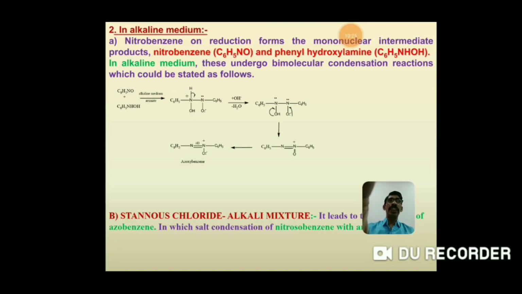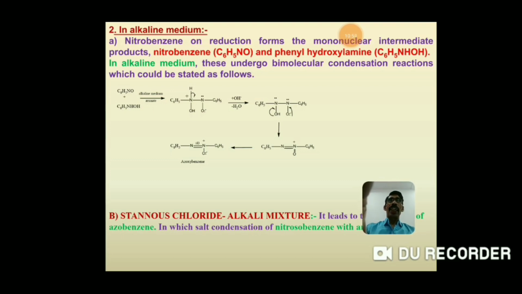So this reaction goes like this. The pair of electrons present on the nitrogen of nitrosobenzene is transferred toward the phenyl hydroxylamine, then the nitrogen atom of phenyl hydroxylamine carries the positive charge to form the condensation product. Then it eliminates the OH to form the azoxybenzene.